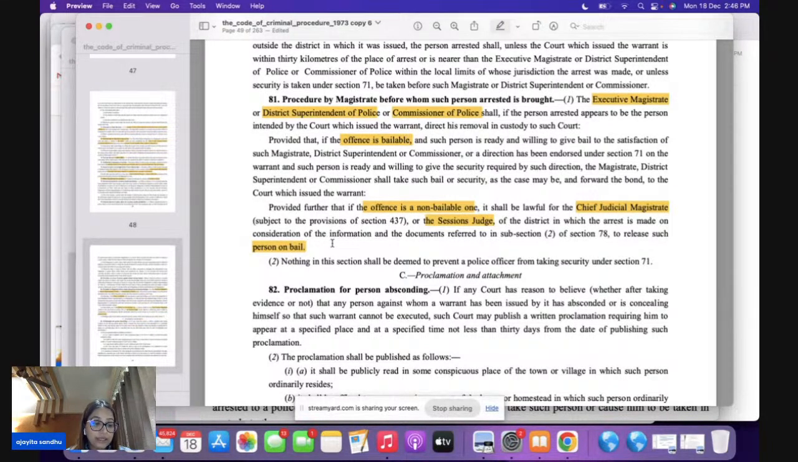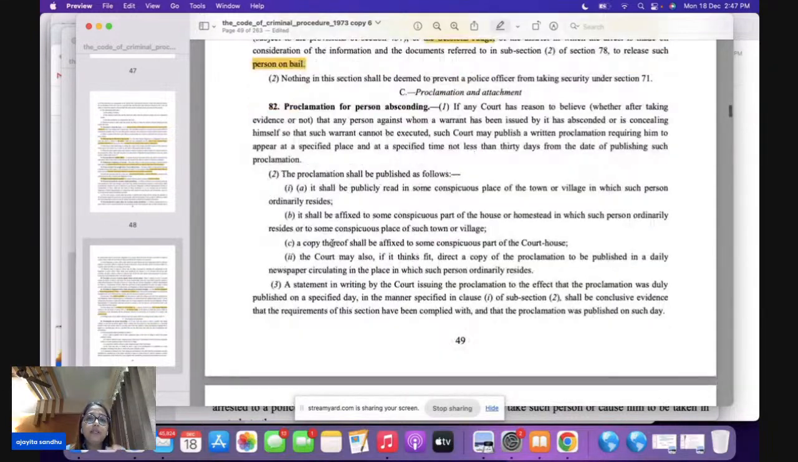It has to be considered, the information which is presented before you under section 437 of CrPC. This is a very, very, very important question for your prelims here. Now we come to section 82. 82 talks about the proclamation for the person who is absconding.